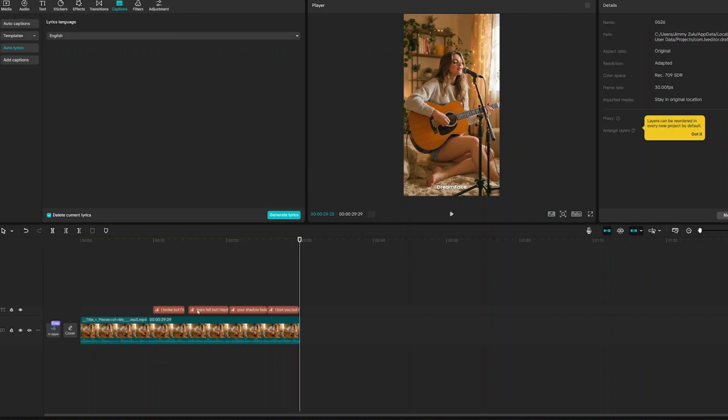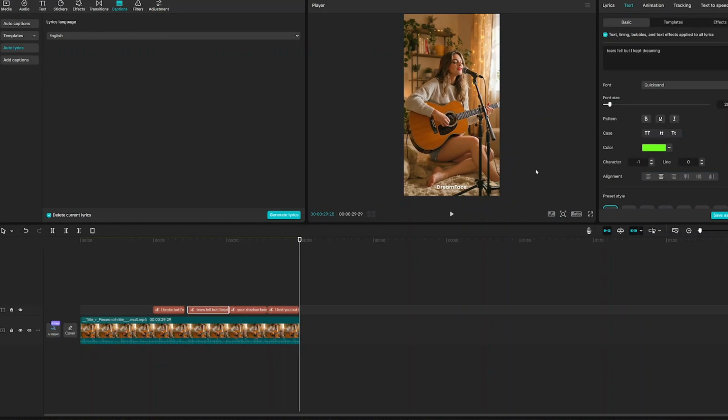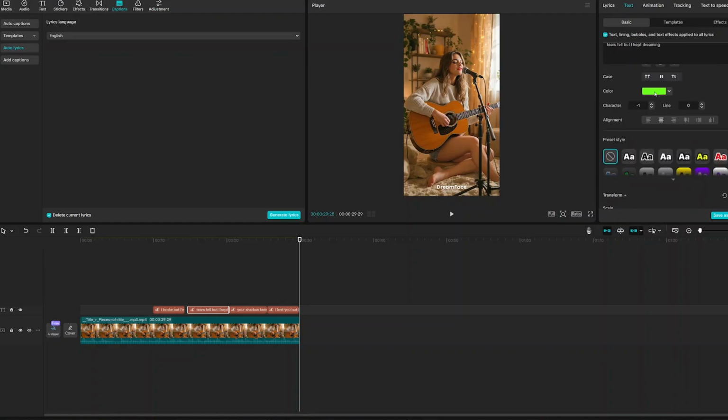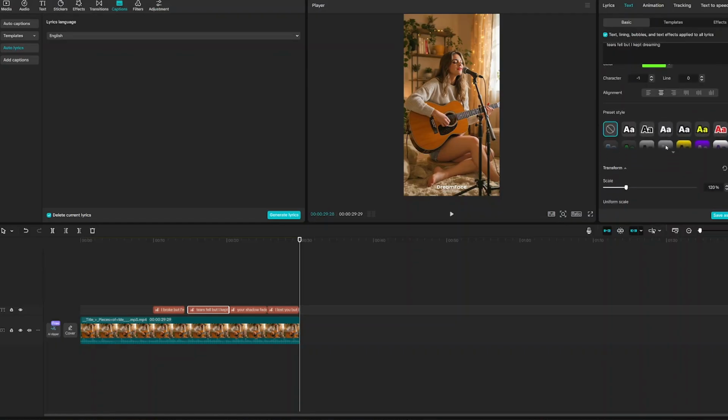Okay, so we can do a lot of edit with our text. Once we select it, whilst this icon is checked, you can scroll down a little bit and play with the shadow, the background, the glowing of your text, adding some curves, changing the font color, and aligning your text. Once you're done, you have a repeatable workflow that you can use to build a personal brand for your YouTube